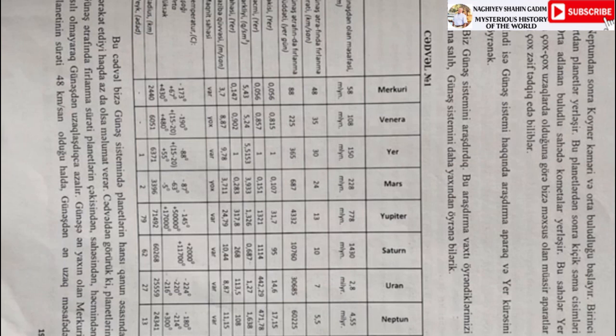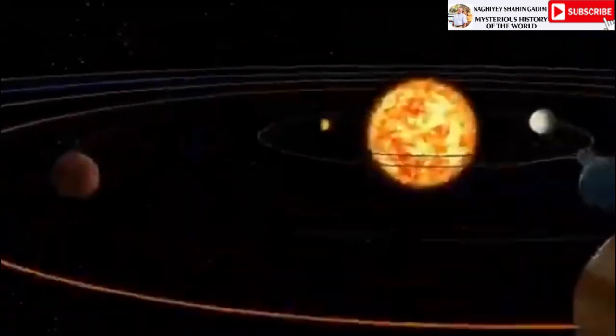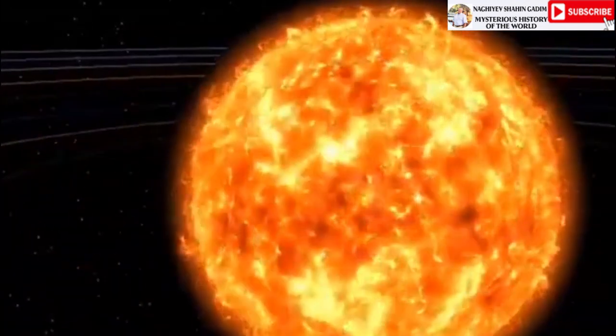In the gas body, the average temperature starts from positive temperature and decreases towards negative. For example, while the average temperature on Jupiter is positive 5,000 degrees Celsius, on Saturn it is positive 2,000 degrees Celsius. On Uranus it is negative 220 degrees Celsius. On Neptune it is negative 214 degrees Celsius.